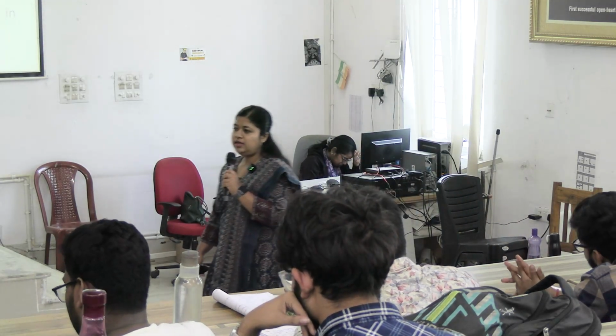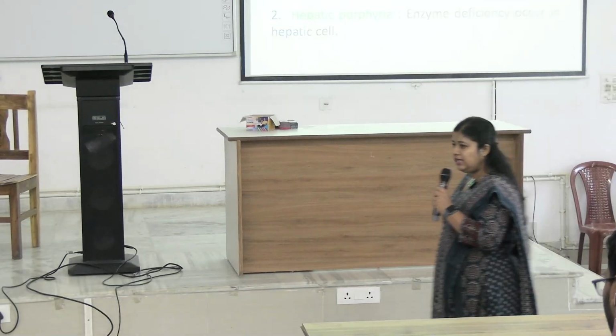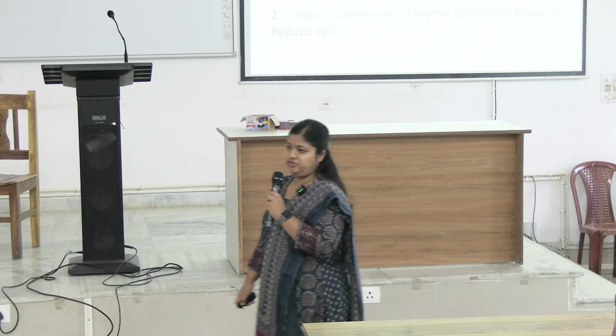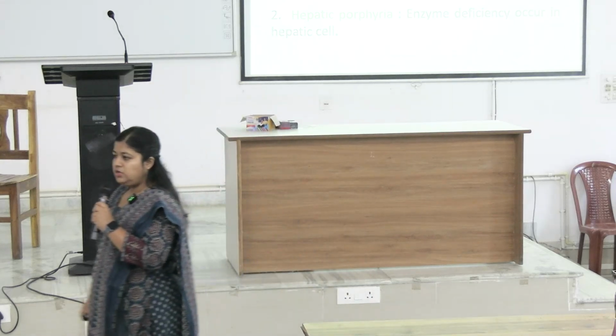Before proceeding to each type, we should know the classification of porphyria. Porphyria can be classified according to the organ or the cells where the enzyme is deficient or defective. So what are the organs where heme synthesis takes place? I am asking about the organs, not organelles.